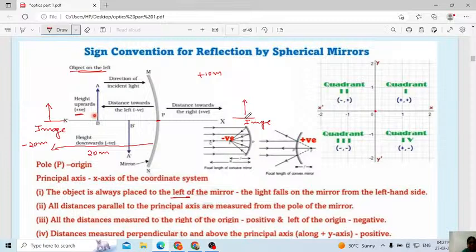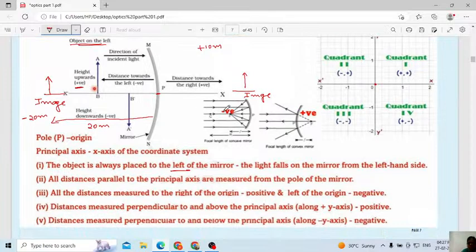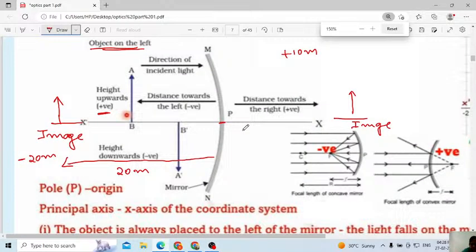This is the principal axis. Above the principal axis, the height of the image is positive. Below the principal axis, the height of the image is negative. Then one more important thing. Can you hear? Sorry, can you see? Otherwise I will enlarge it a little.